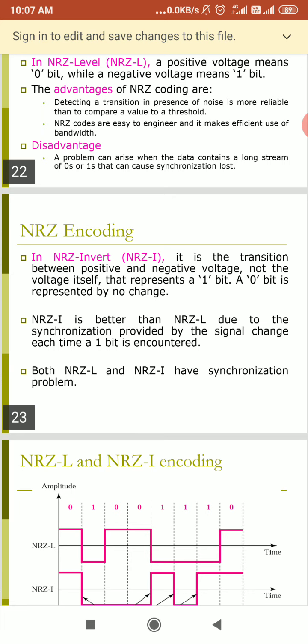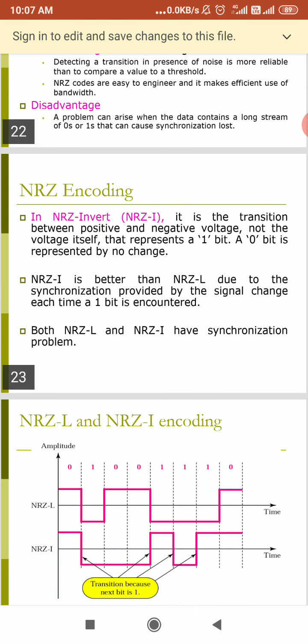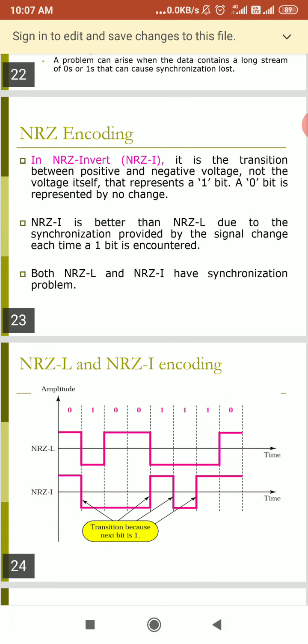A 0 bit is represented by no change. So non-return to zero invert is better than non-return to zero level due to the synchronization provided by signal change each time a 1 bit is encountered.